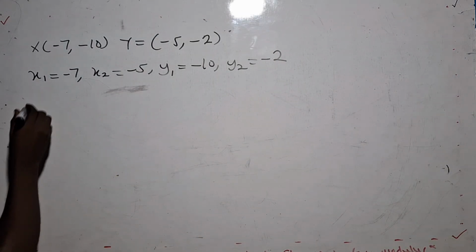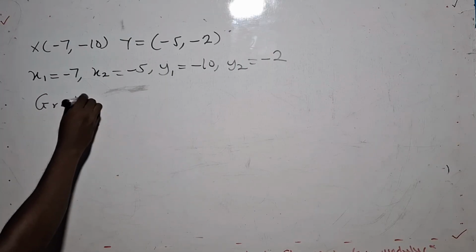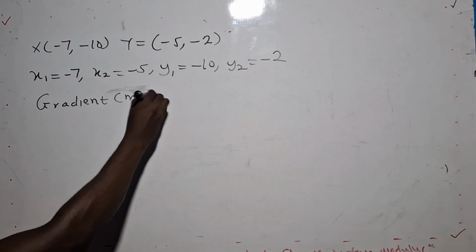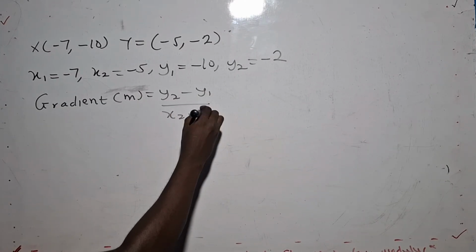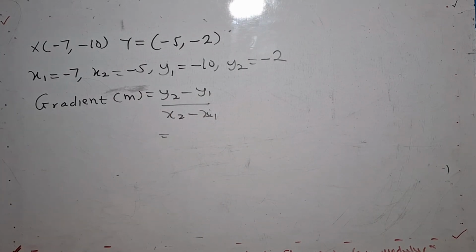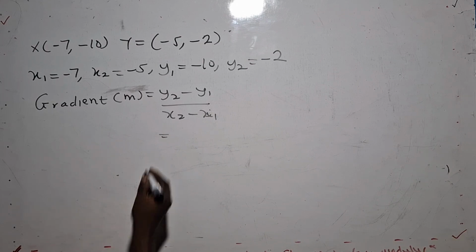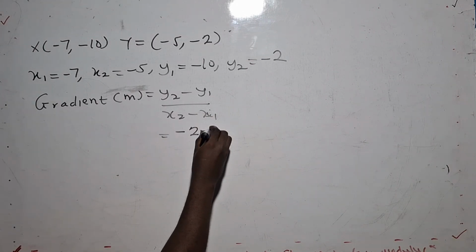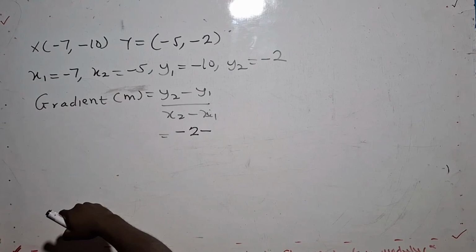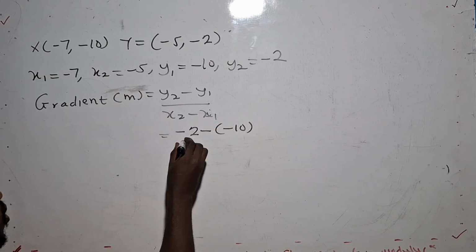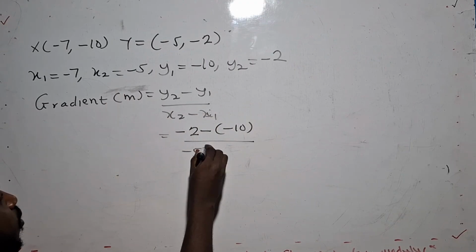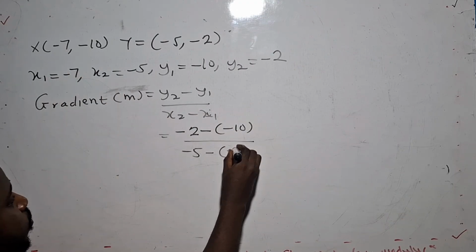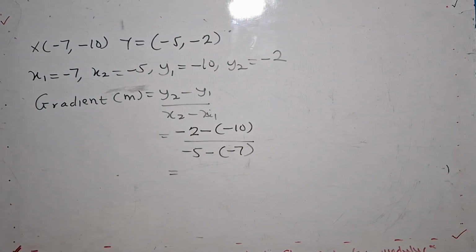So let's quote our formula, since it is very, very important in every calculation. The formula is math, so you have to always quote it. So our y2 is negative 2, the formula has minus already, and the y1 you are introducing is negative. Then our x2 is negative 5, the formula has minus and you are bringing negative 7. So when you are dealing with the negative, you have to be very, very careful.